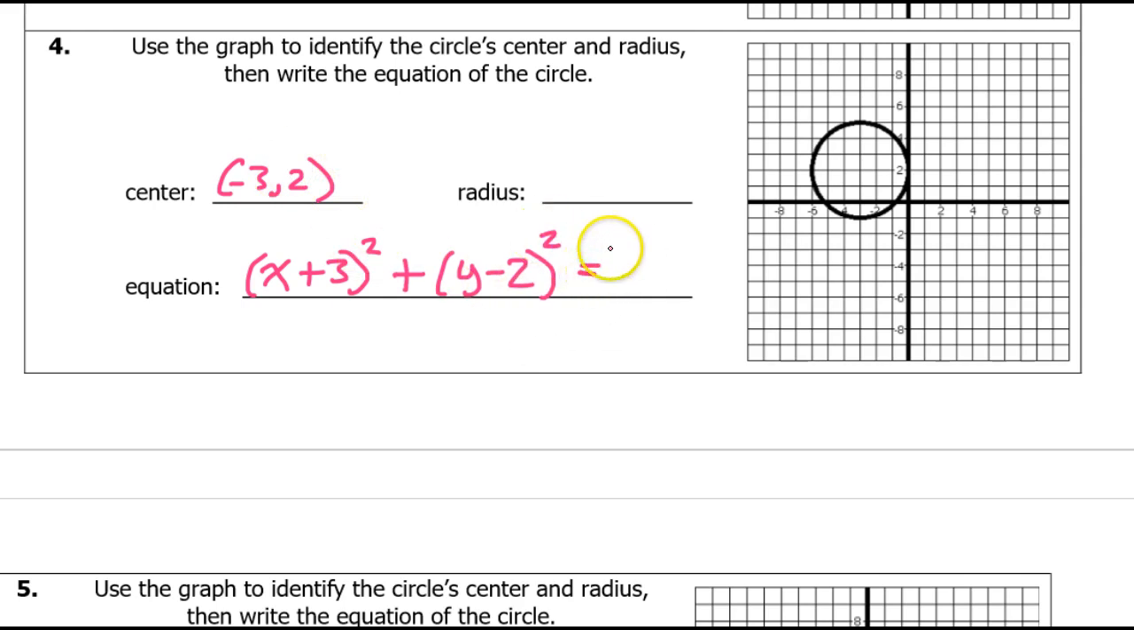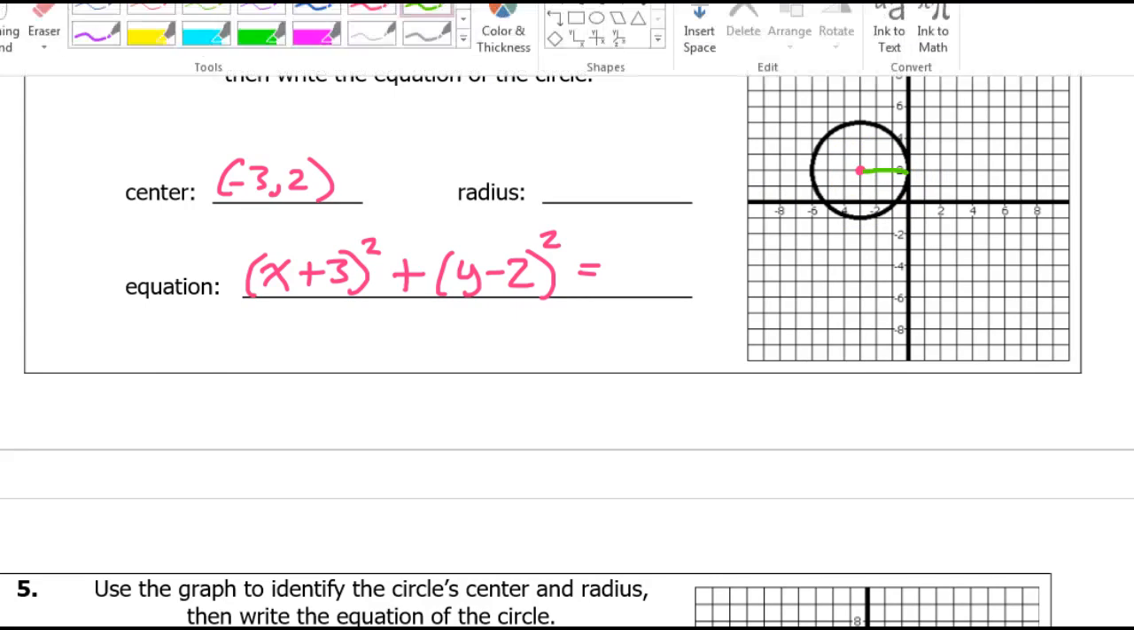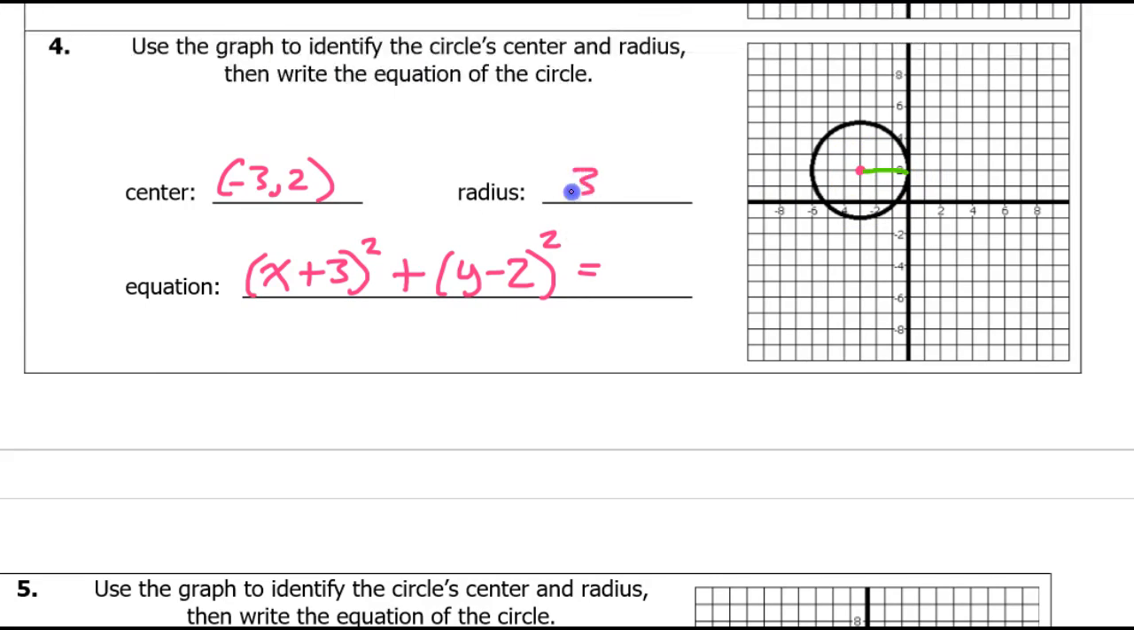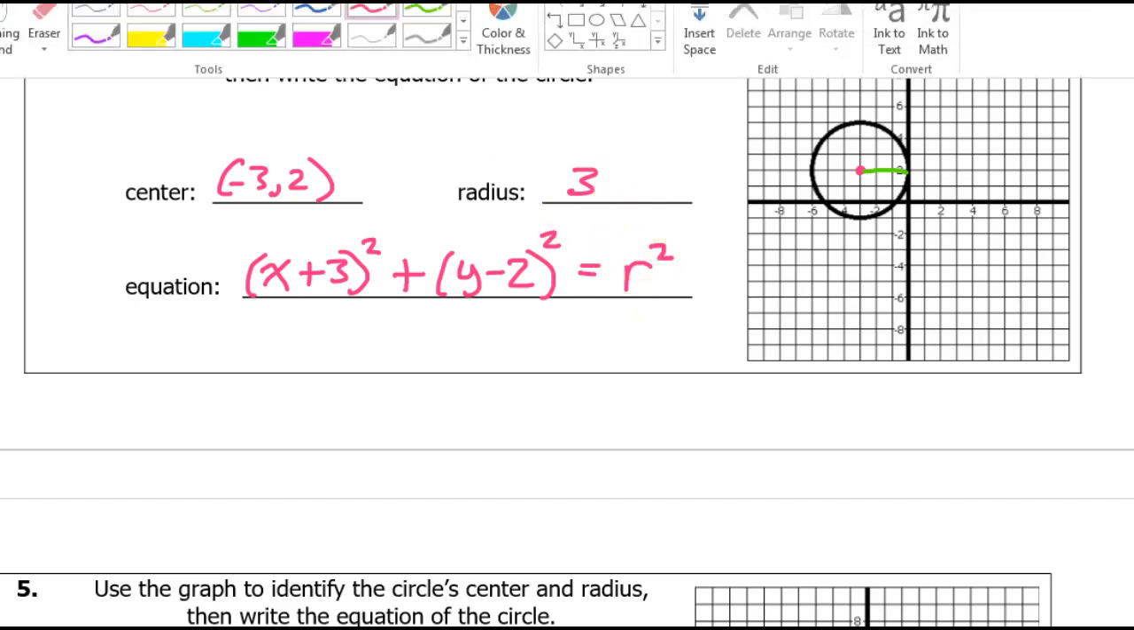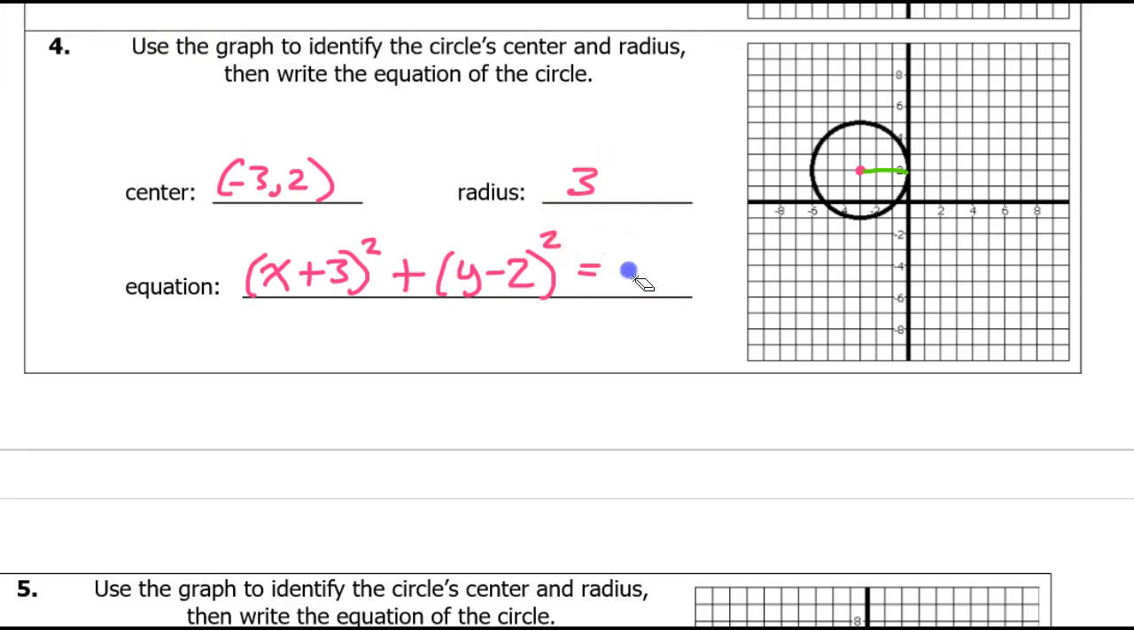All right, now I need the radius, but if this is the center, I can quickly see that from the center out to the circle, that's 3 units. So the radius is 3. Now this has to be the radius squared. This has to be 3 squared. So that's why this is going to be 9.